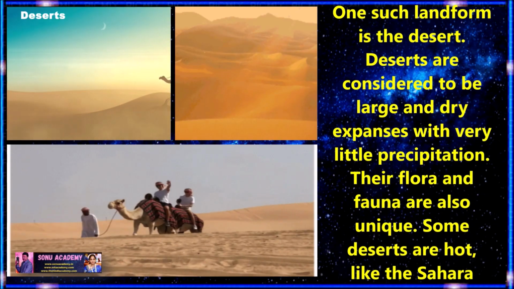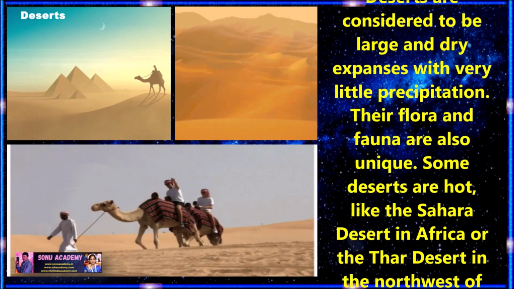Deserts are considered to be large, dry expanses with very little precipitation.